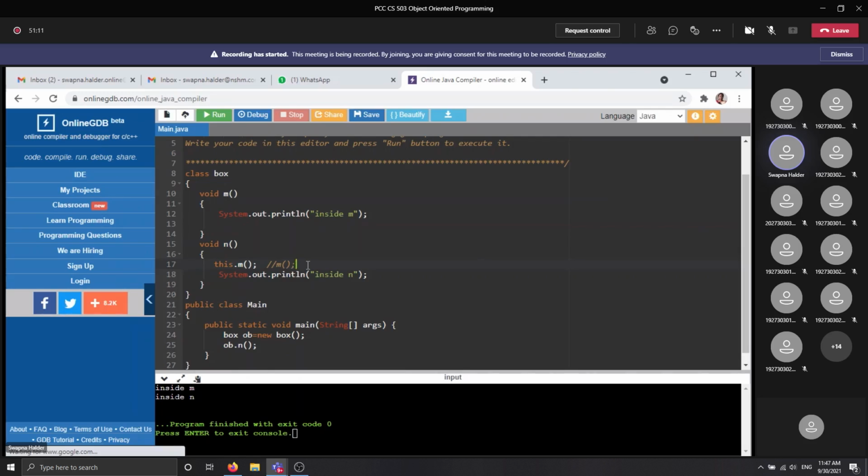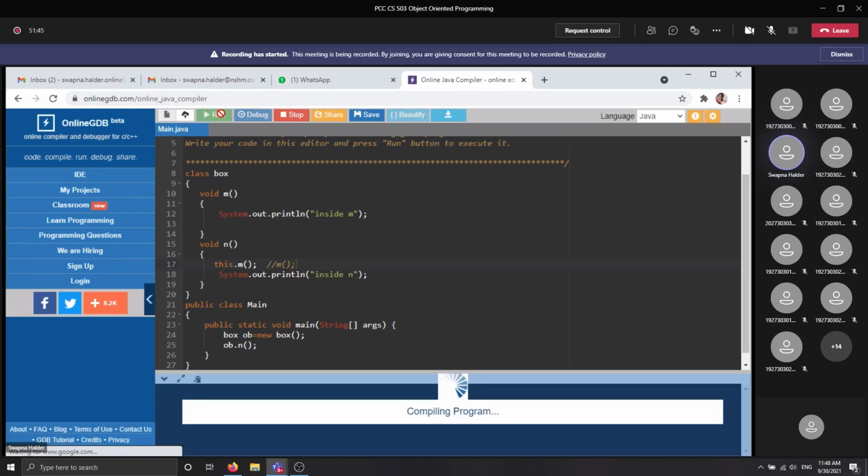But this is for your knowledge, that whenever you write this statement, that means you are invoking a particular method inside a class, and at that time the this keyword will be appended to it. You can see that there is no difference between these two lines. That is what I can show you. Okay, so just run this program. You will get the similar output.